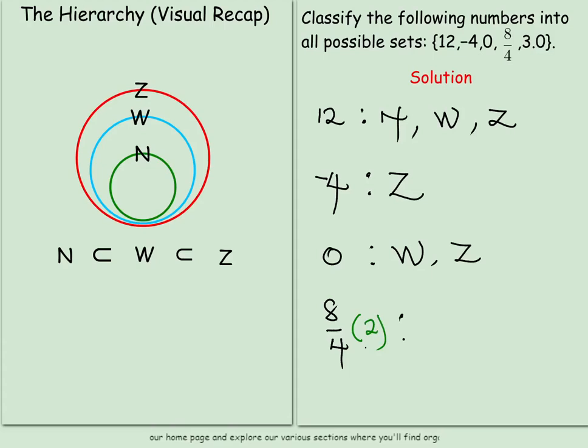Then we ask ourselves, is 2 a natural number? Yes, it is a natural number. Is it a whole number? Yes, it is a whole number. And is it an integer? It is an integer.